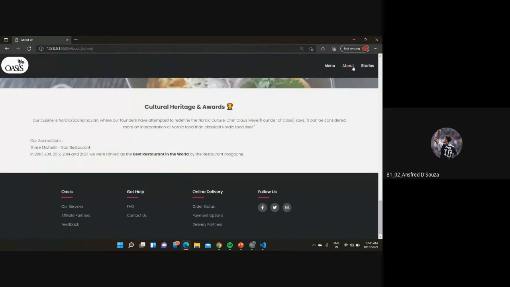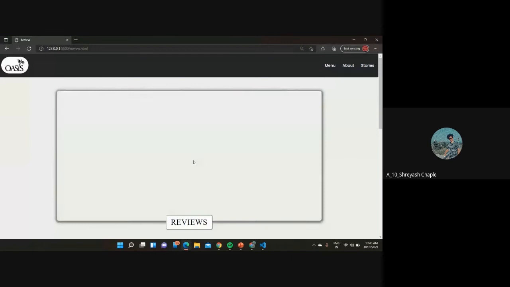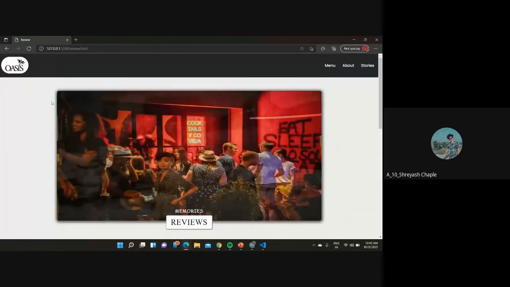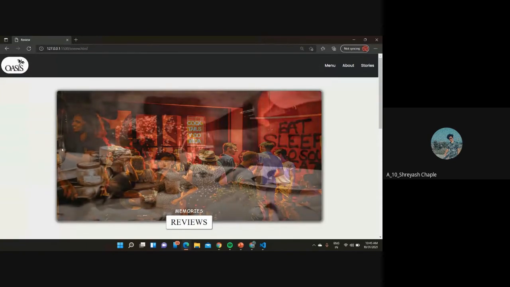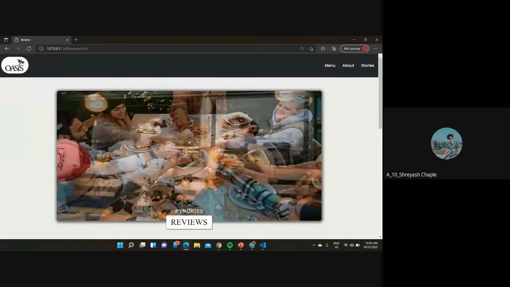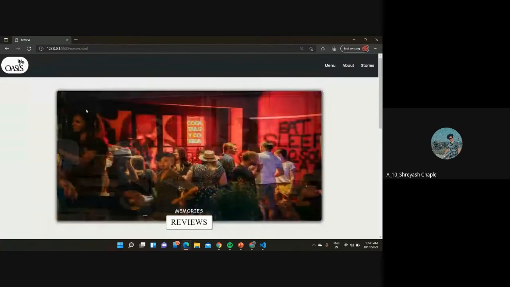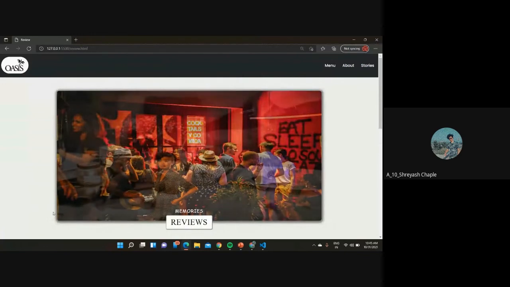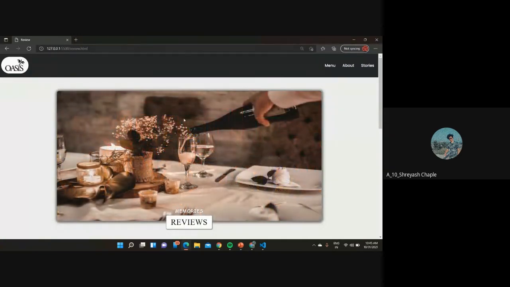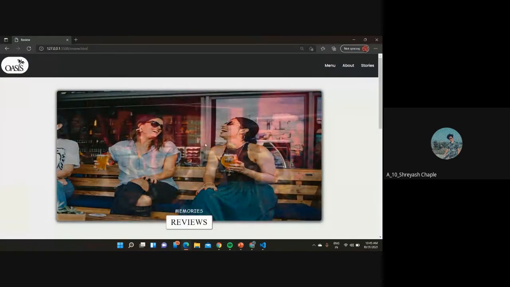So now Shesh can take over the stories. This is the review page of our restaurant website. As I told you in the PPT part, we included the memories of the customers in our review page, where we have shown the memories of the customers in the image slider part. This is the same as I added in the home page, an image slider using purely CSS, using keyframes.